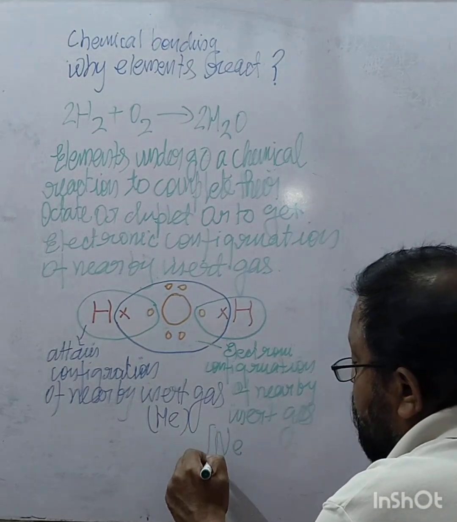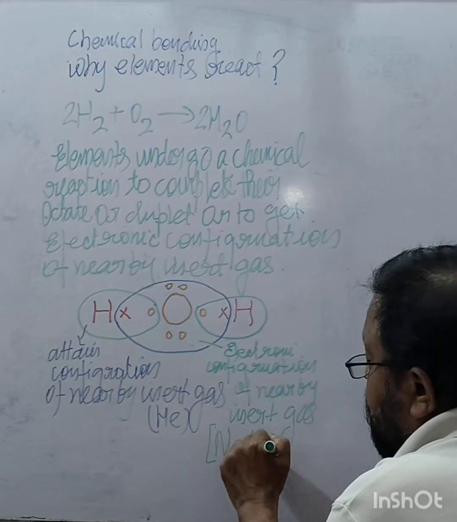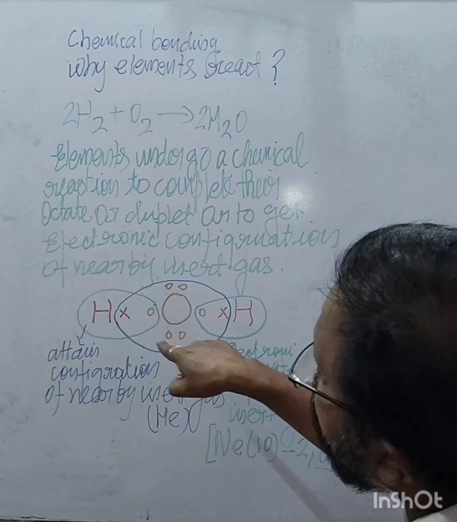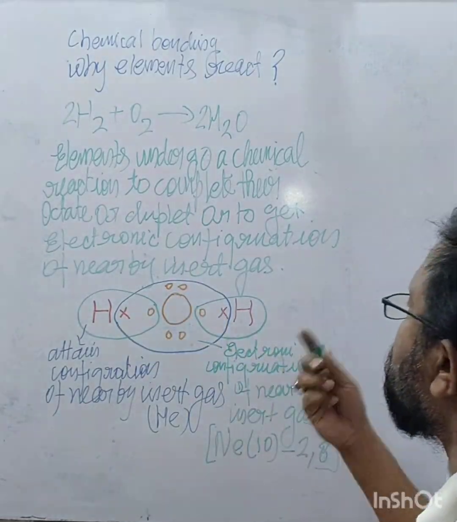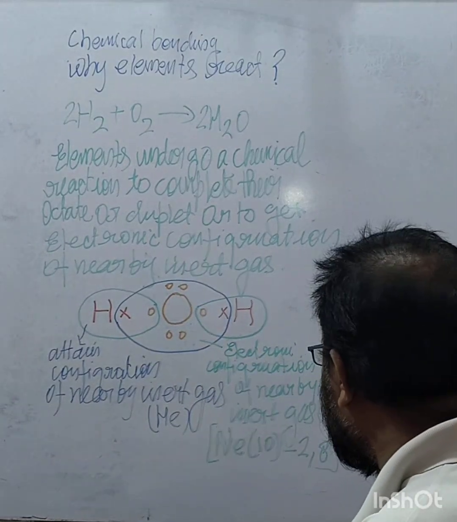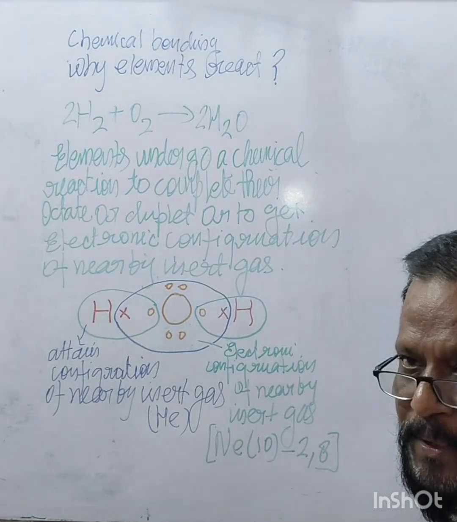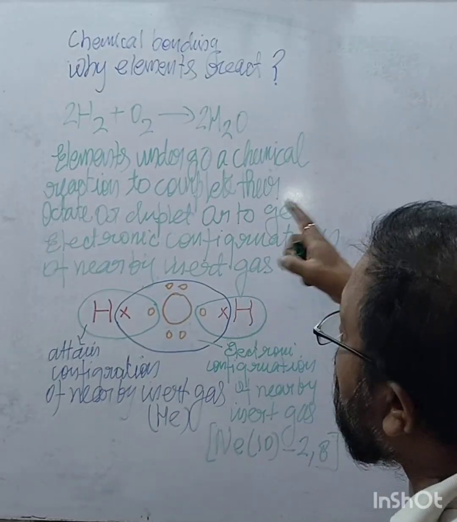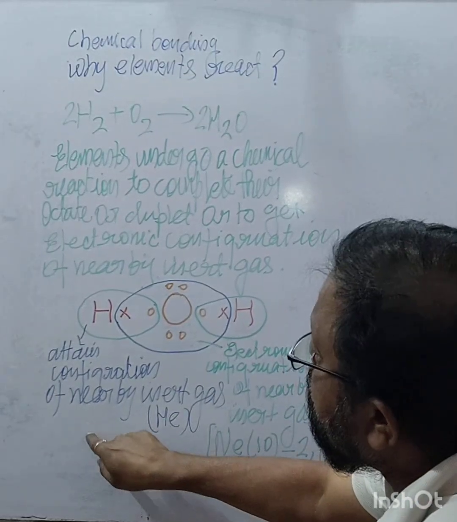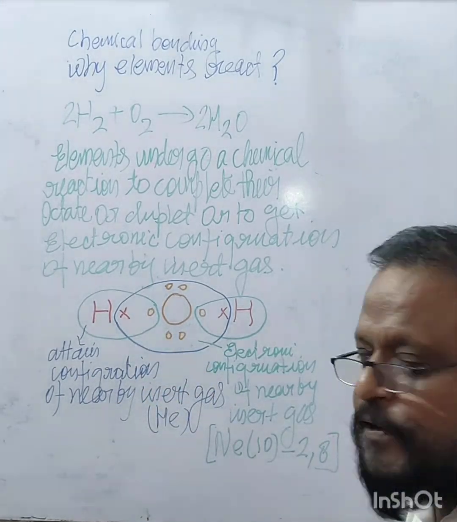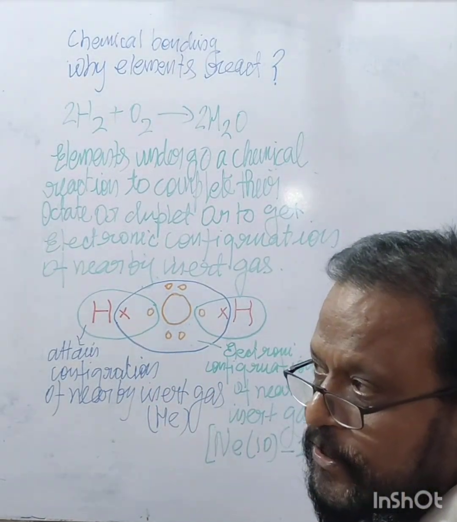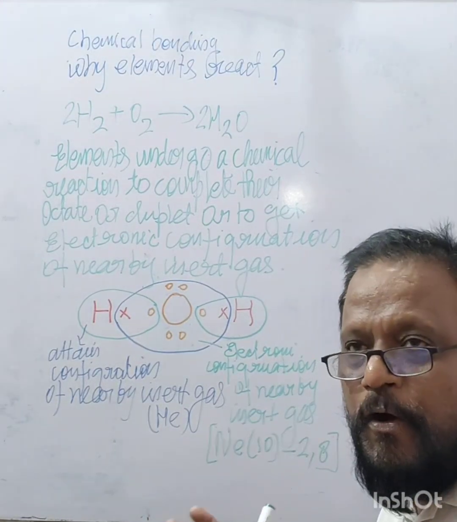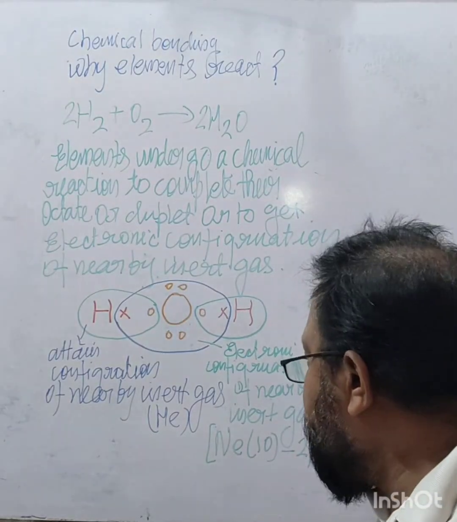Neon has atomic number 10. Its electronic configuration is 2,8, so its outermost shell has 8 electrons. Oxygen gets the electronic configuration 2,8. So this is sharing. This is why they react. Because of this sharing of electrons among the two different atoms, they get the stable configuration of the nearby inert gas, right?